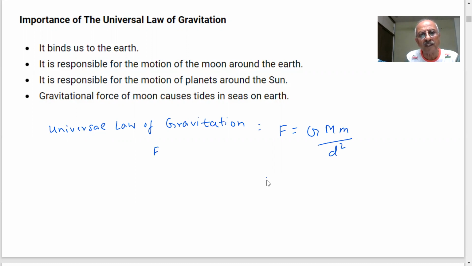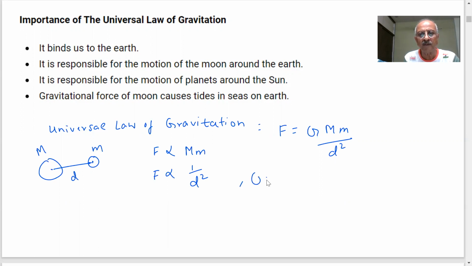That means we said the force is directly proportional to the product of the masses. Force is inversely proportional to the square of the distance. So if you have two masses, m1 and m2, and d is the distance between them, then there is a gravitational force existing between the two masses. Any two masses will always have a gravitational force.